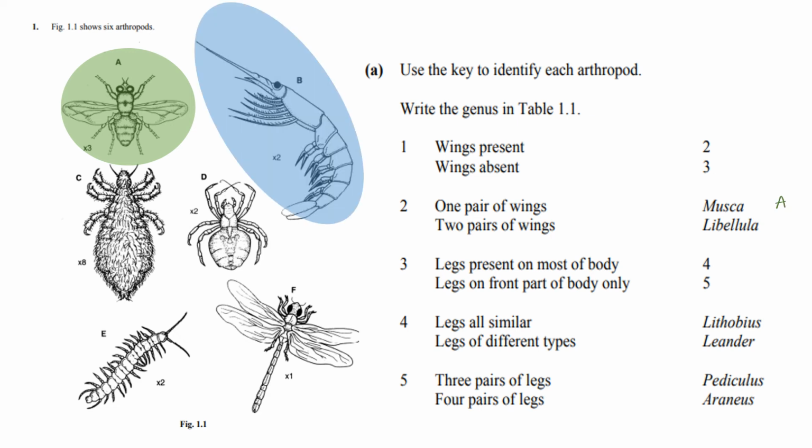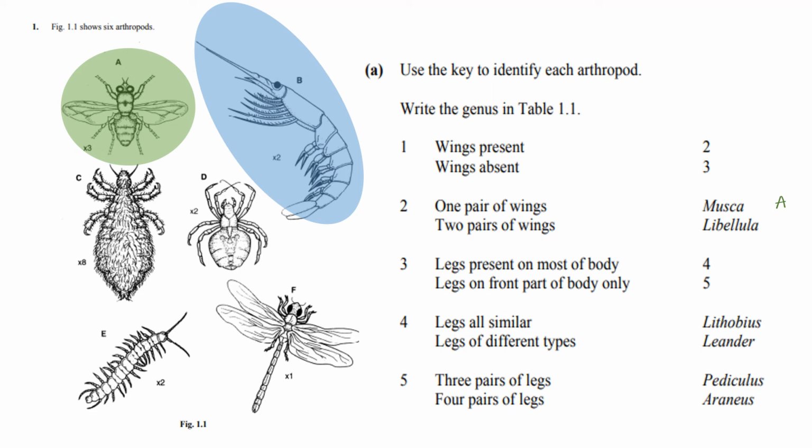Moving on to B, and starting again at step 1. Are wings present or absent? B has no wings, so we need to move on to step 3. Step 3, does it have legs present on most of the body or legs on front part of the body only?